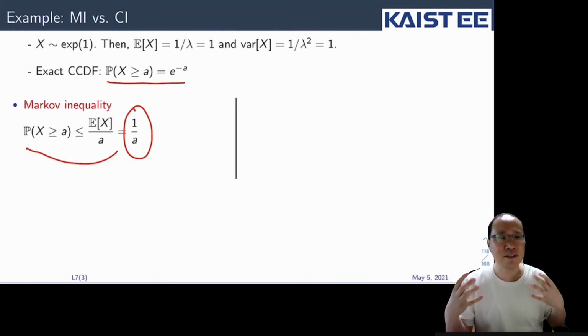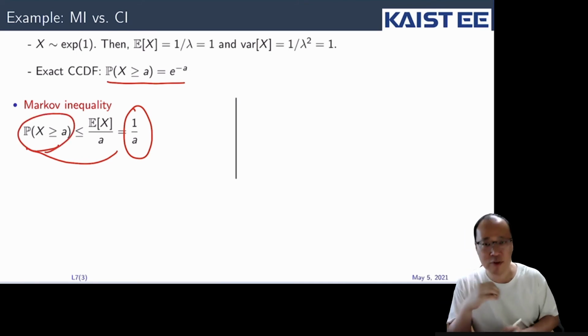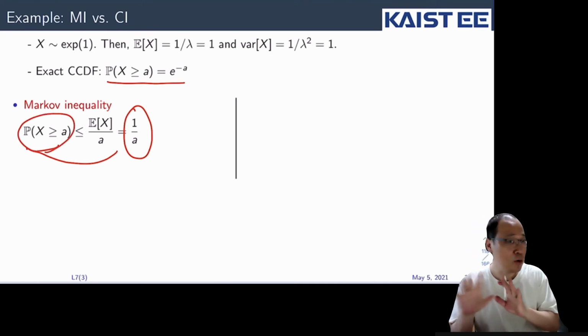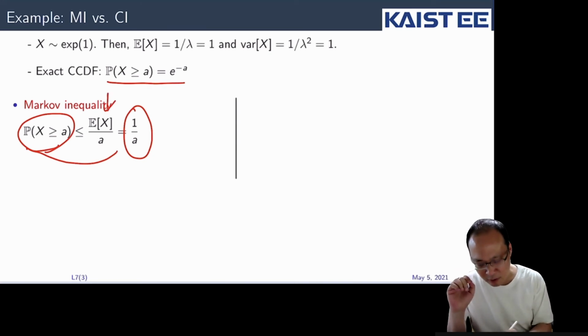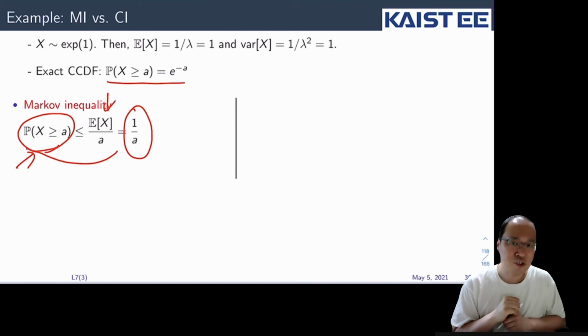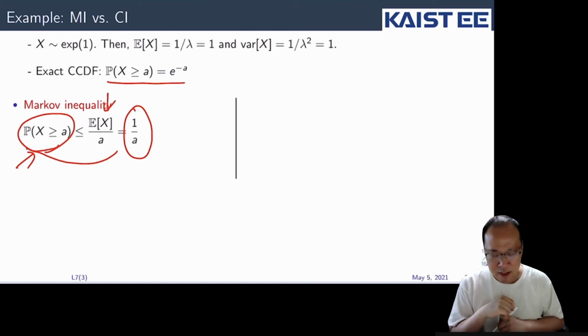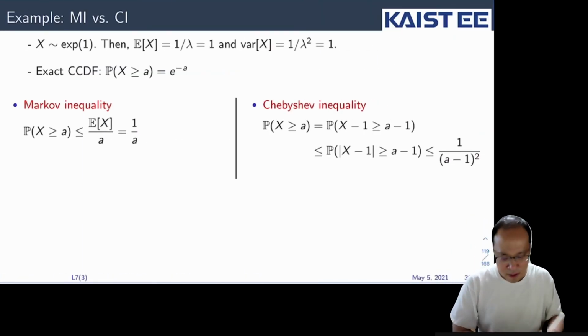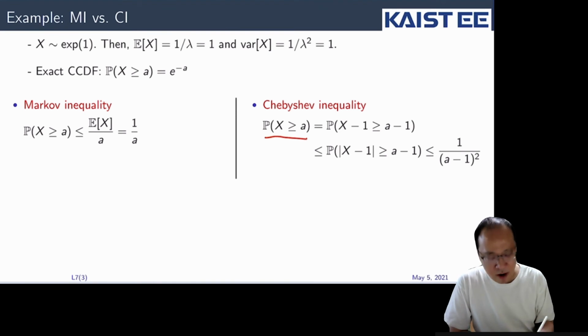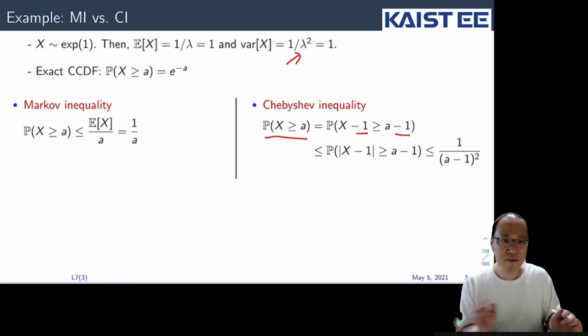This is a rough estimate about the CCDF using the Markov inequality. We don't know the distribution of x. We just know the expectation. So I make a conjecture about this CCDF, and it turns out that the Markov inequality gives us 1 over a. Whereas in the Chebyshev inequality, for the probability that x is larger than a, since we have to use the variance, we just subtract 1 on both sides.